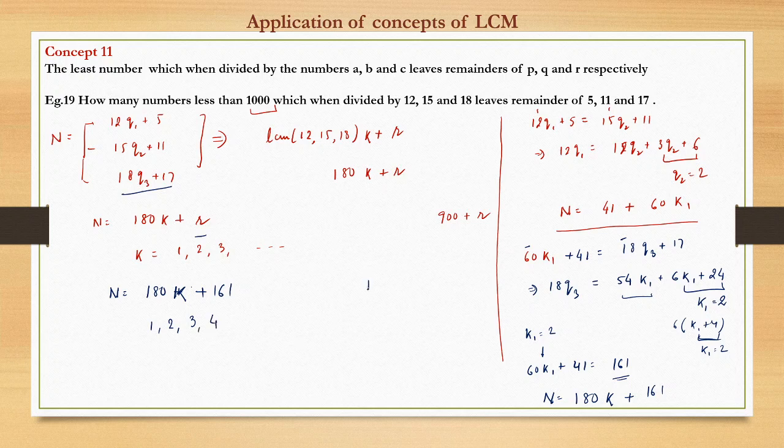But if k takes the value of 5, this becomes 900 plus 161, 1061. This is more than 1000, so k equal to 5 we will not take. We will take only k equal to 0, 1, 2, 3, 4. So these are 5 numbers. How many numbers does the question ask? There are 5. 5 numbers is the answer.